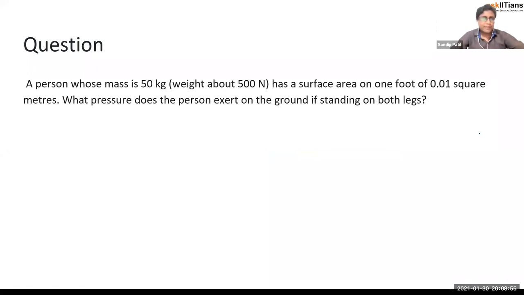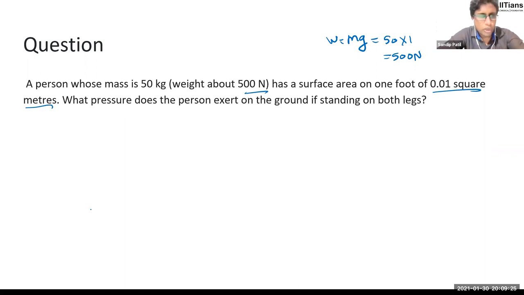A person whose mass is 50 kg and weight is 500 newton. We know, right? Mass is given. How to calculate weight? Weight is equal to mg. That's not difficult. So the person's mass is 50, mg is our formula for weight. g is approximately 10, so it will become 500 Newton, right? Okay. Surface area of one foot is 0.01 square meter. So what pressure does the person exert on the ground if he's standing on both legs?